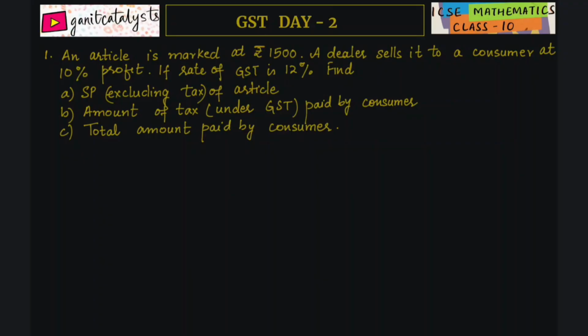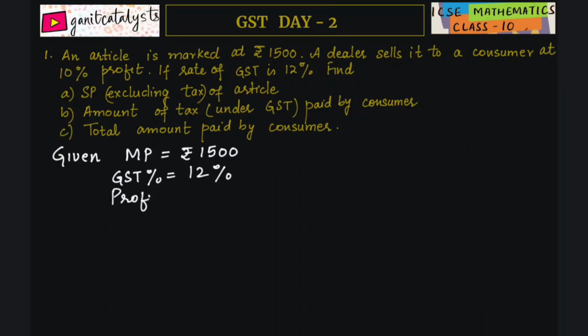Now let us start with the first question. An article is marked at 1500 rupees. A dealer sells it to a consumer at 10% profit. If the rate of GST is 12%, find the selling price excluding tax of the article, the amount of tax under GST paid by the consumer, and the total amount paid by the consumer. Let us write down first what is given. Marked price is rupees 1500. Rate of GST is 12%.